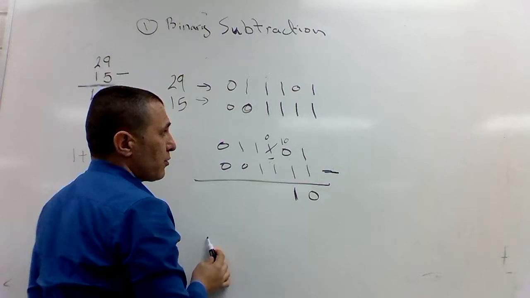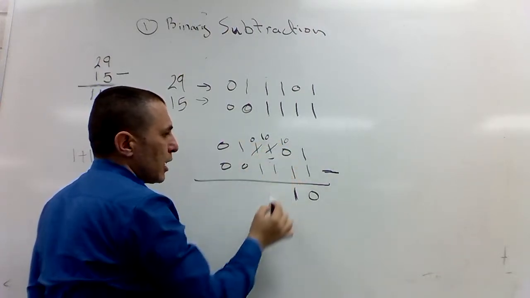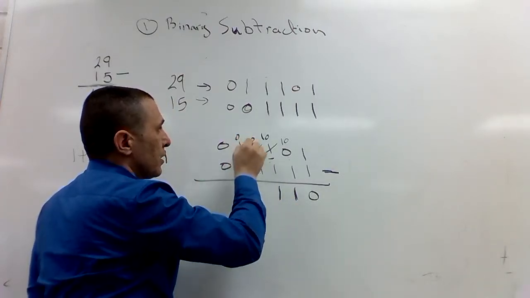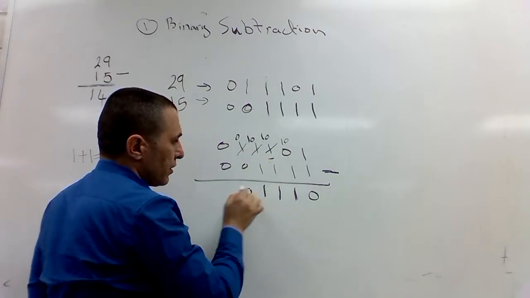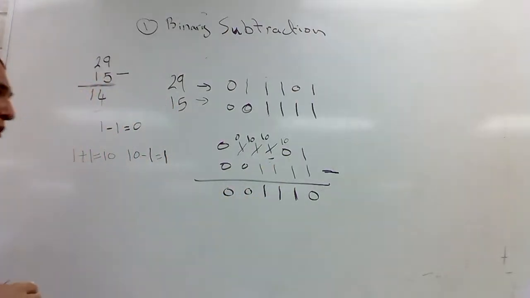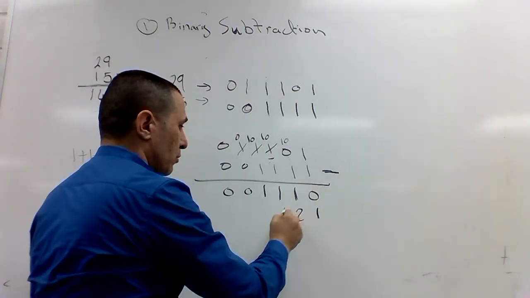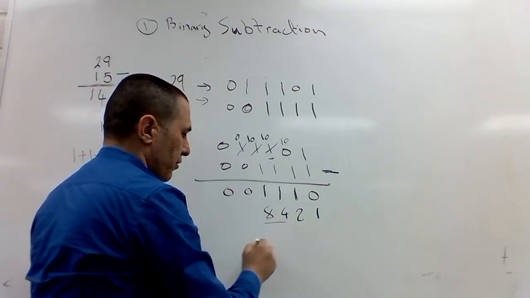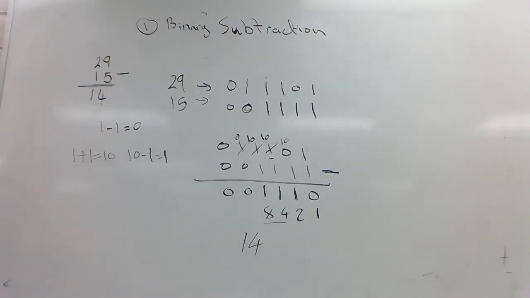0 minus 1, can I do that? No, I have to borrow. This is 0, this is 10. 10 minus 1 is 1. Here I have to borrow again. This is 0, I have 10. 10 minus 1 is 1, 0, 0. This should give me what? 14. What's this? 1, 2, 4, 8, so it's 12, 14. This is 14 in binary. There's another way to do it.